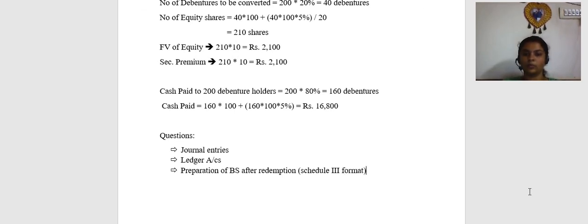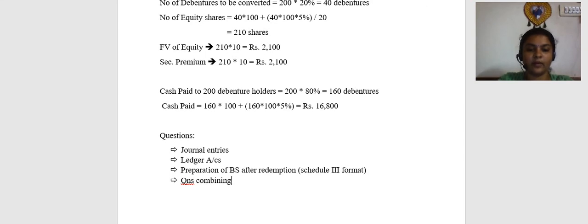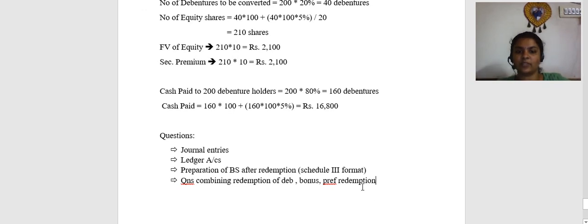Like in bonus and redemption of preference shares, they can also ask you preparation of balance sheet in this case, or they can ask you questions combining redemption of debentures with bonus or preference redemption, etc. So either they can combine redemption of debentures and preference shares redemption, or redemption of debentures and bonus issue, and ask you to prepare the balance sheet after the transactions, or only the ledger accounts or journal entries.